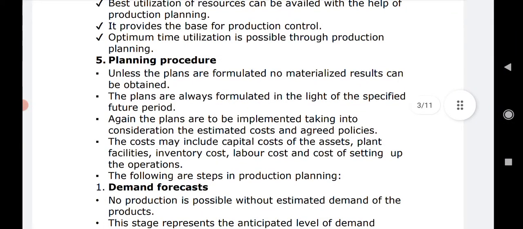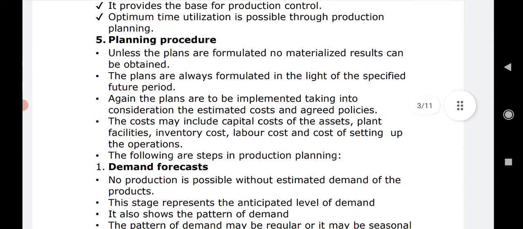Next, optimum time utilization is possible through production planning. That means whatever time is there for production, or whatever the time requirement is, each second, each minute and every fraction of a second can be utilized properly if we have done proper production planning. So that is also one of the important reasons why production planning is required, because we can utilize whatever the manufacturing time is in the best possible manner, right?